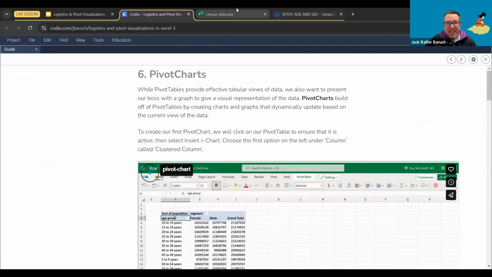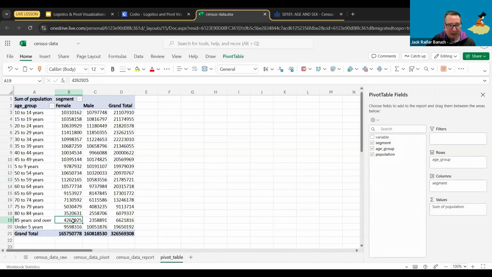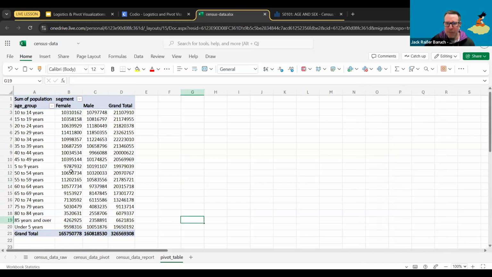And interestingly, as you can see, this already gives us a lot of information about who's there, who's not there. If we wanted to see, oh, I need to see how many females over 85 there are, I can just go and look for 85 years and over and look for the females, and there I have my answer. So this table is a lot easier to play around with and to get information from. But this is not necessarily the best way to do it. There are other ways in which we can see the information that are much more intuitive for us.